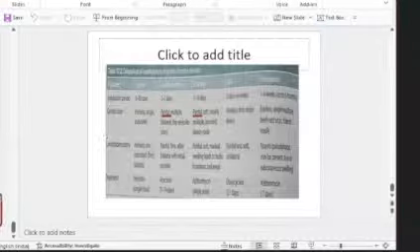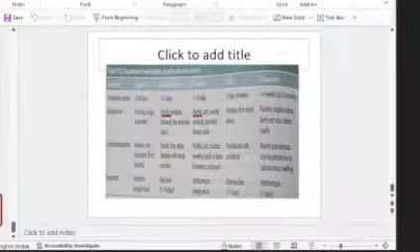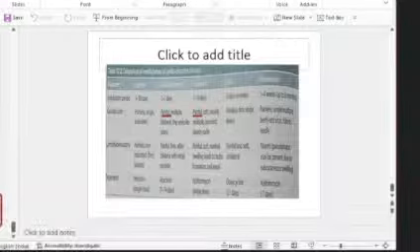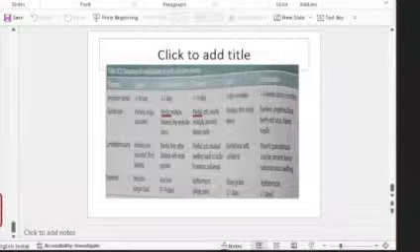So I think I have covered most of the important topics in microbiology. Is there anything else that you want to ask? If you have any queries, you can ask now. Otherwise, we will wind up the session. And if you have queries later on, then also feel free to contact me. You can WhatsApp me. I'll try to answer your queries as much as possible.